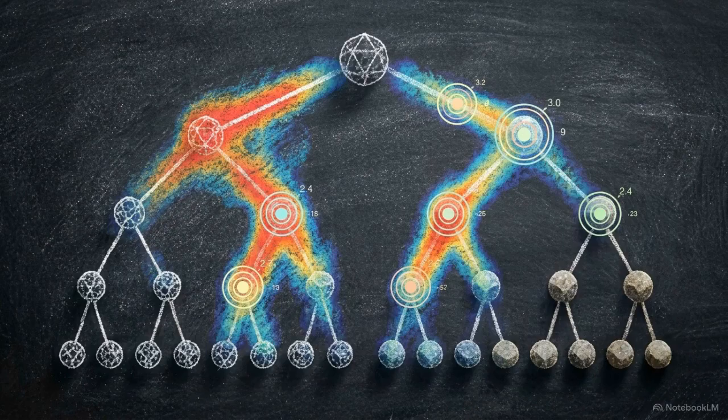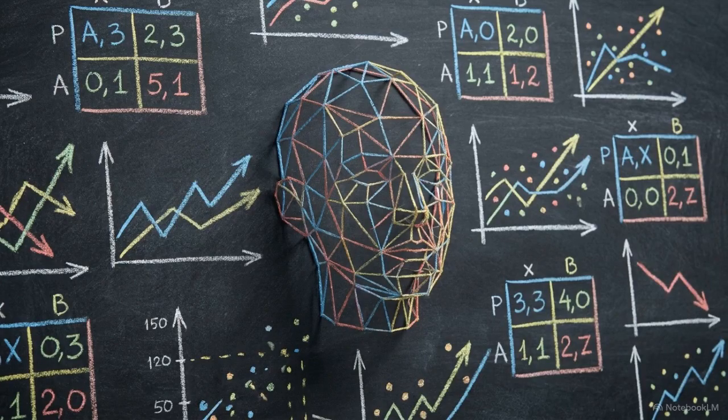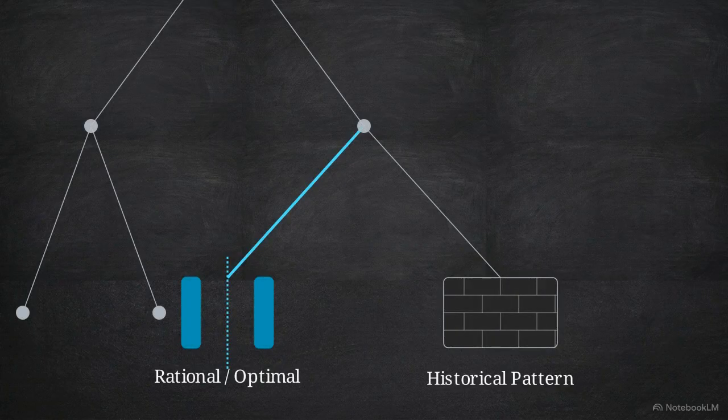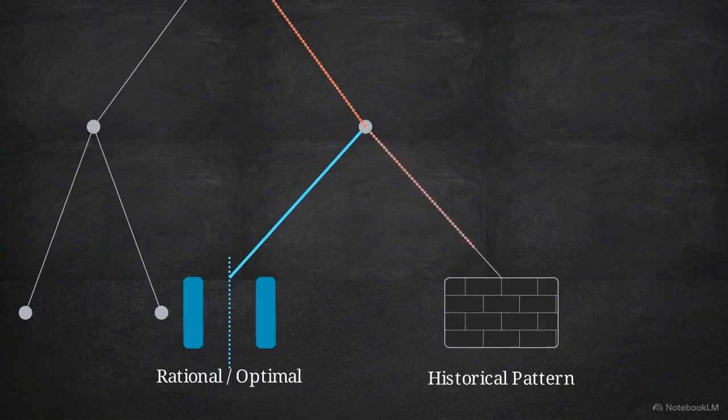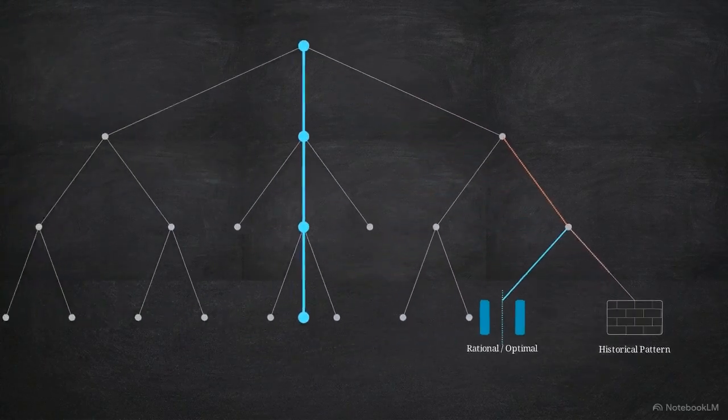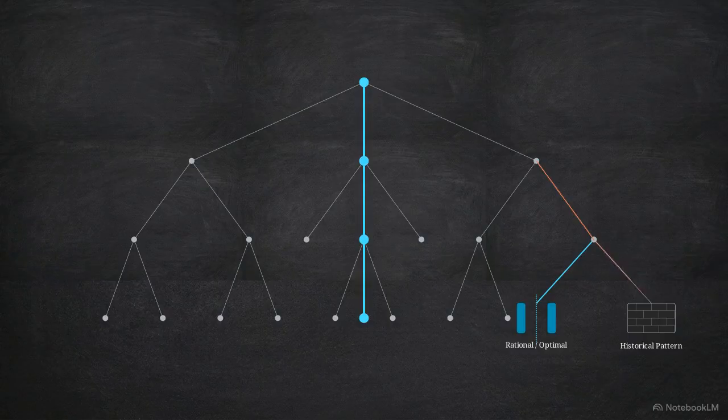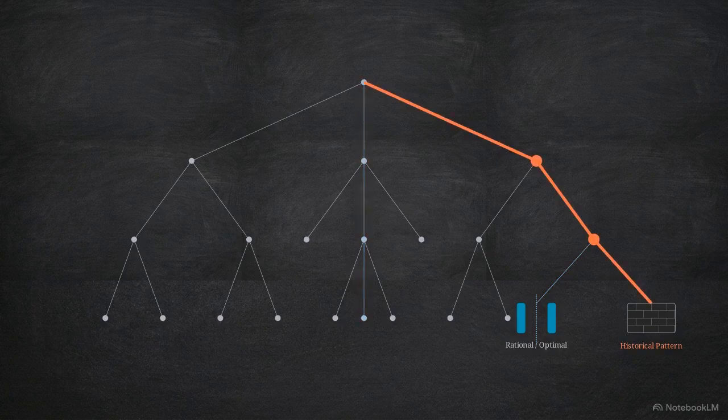To account for human deviation from strict utility maximization, researchers integrate behavioral game theory. One of the primary behavioral variables introduced is belief learning. Under belief learning, attackers change their attack vectors based solely on the defender's past behavior. They may choose an objectively suboptimal path simply because it worked against a previous similar target. Returning to the extensive form game tree, we see how this warps the predictive model. The lines now represent shifting probability weights based on historical data, actively overriding the purely rational paths.